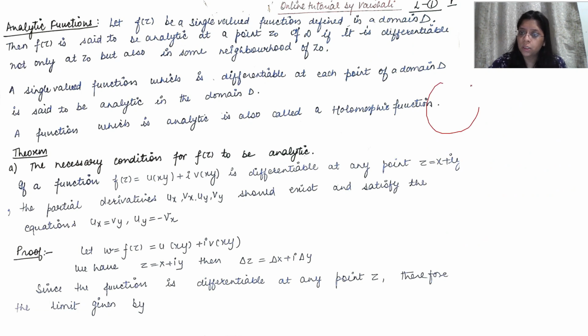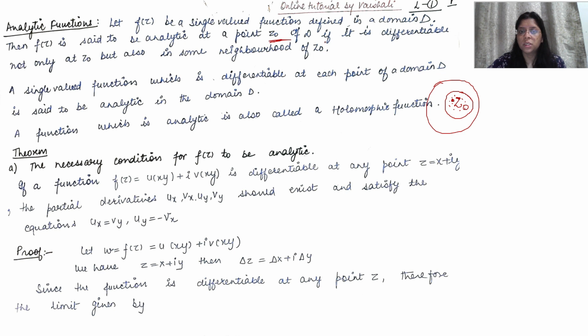It means the function is differentiable at z0 and also differentiable in the neighborhood of z0. Then we'll say the function is analytic at the point z0.